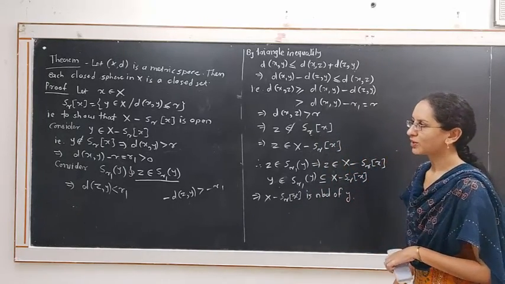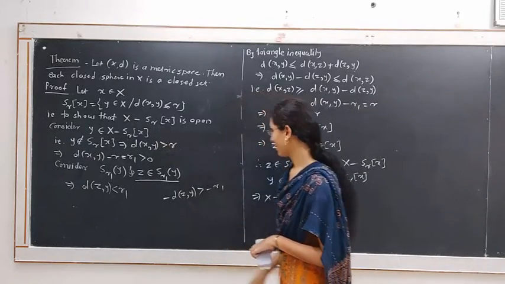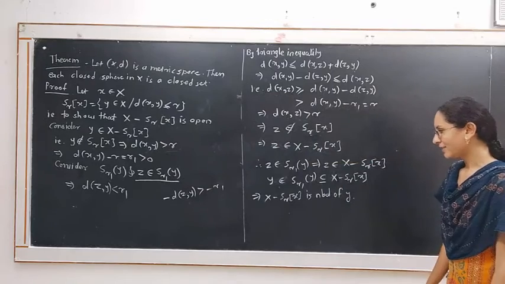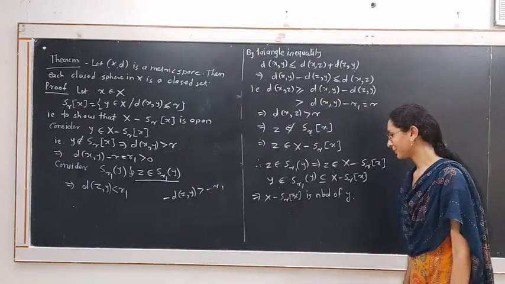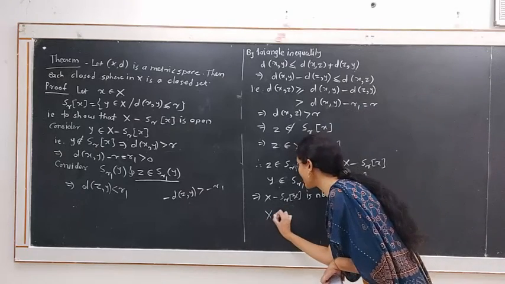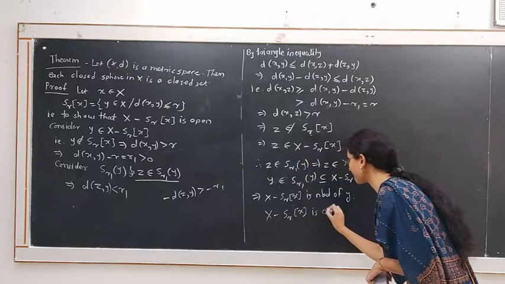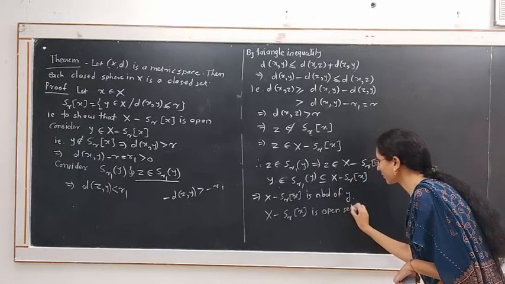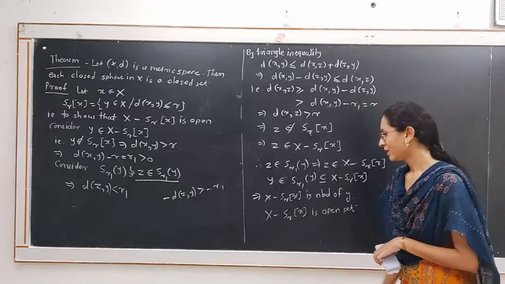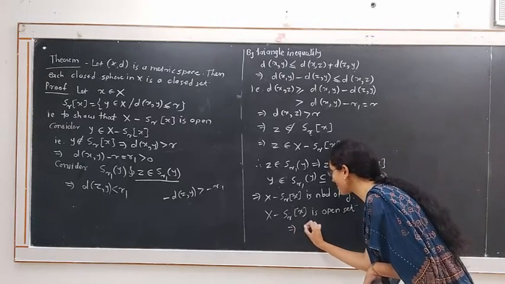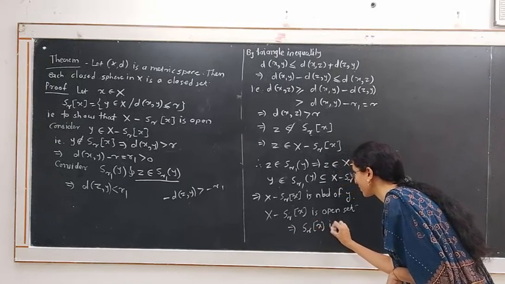Since y is an arbitrary point of this set, X minus S_r of x, we say that this set is a neighborhood of each of its points. Hence, the set X minus S_r of x is an open set. As the complement of the closed sphere is open, this implies that the closed sphere is a closed set. S_r of x is a closed set.